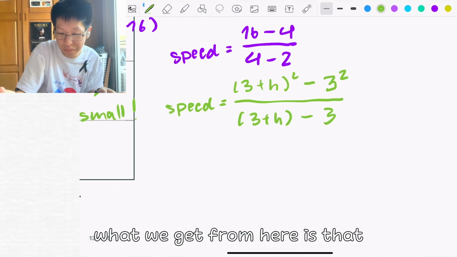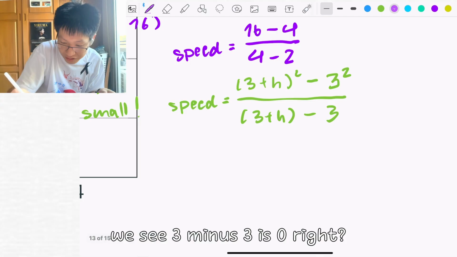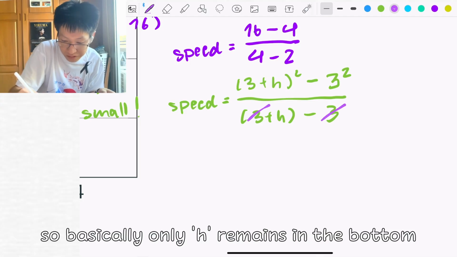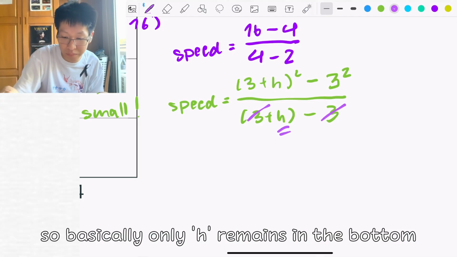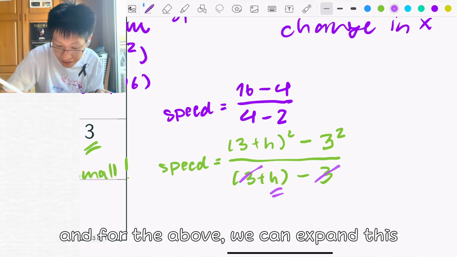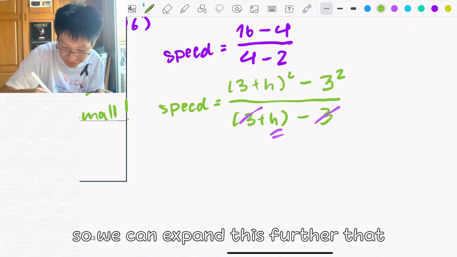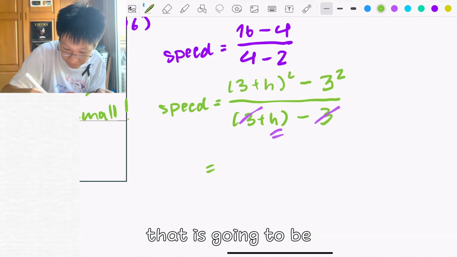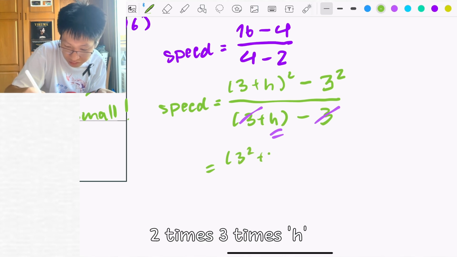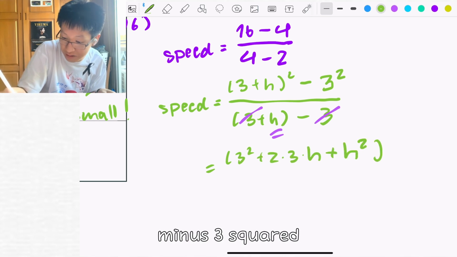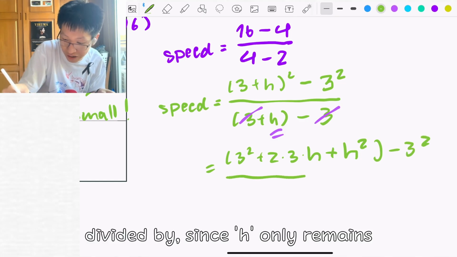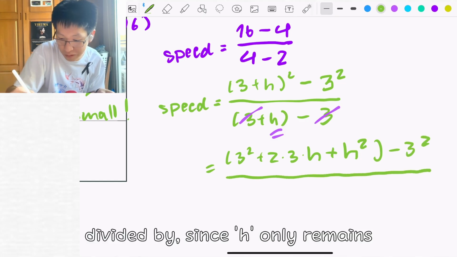What we get from here is that 3 minus 3 is 0, right? So basically, only h remains in the bottom. And from the above, we can expand this further. That's going to be 3 squared plus 2 times 3 times h plus h squared minus 3 squared, divided by h, since only h remains.